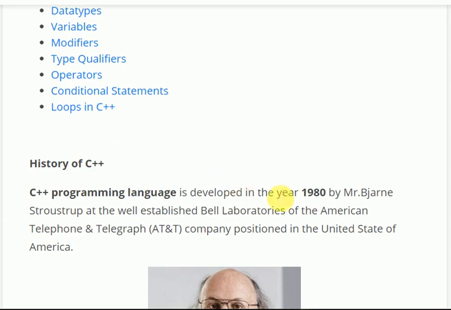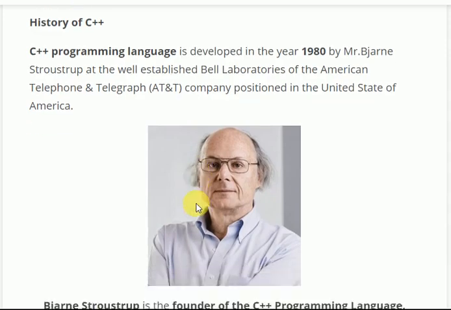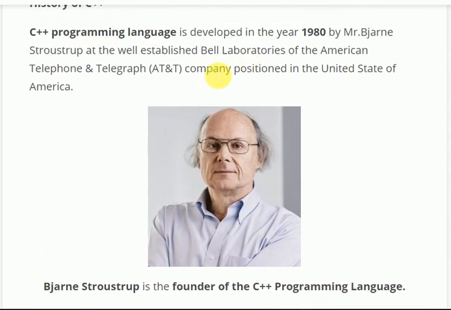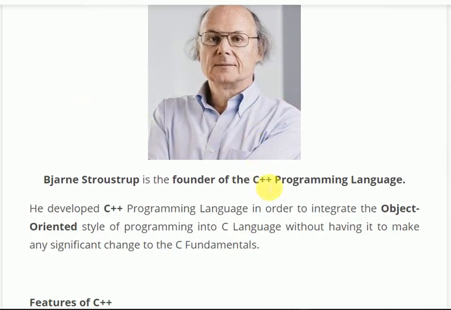History of C++, developed in 1980. It was developed by Mr. Bjarne Stroustrup at the Bell Laboratories. So here's this guy, awesome guy who created it. He developed the C++ programming language in order to integrate the object-oriented style of programming into the C language without having to make any significant changes to the C fundamentals. Features of C++.